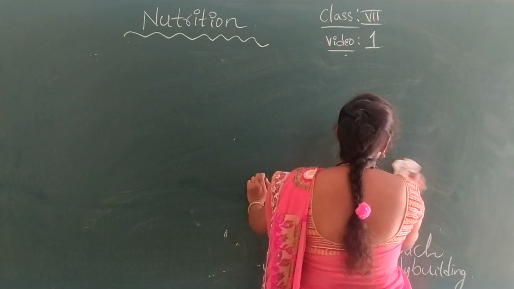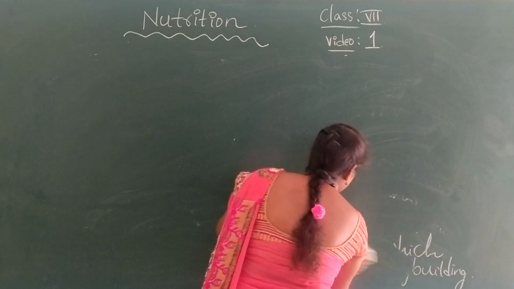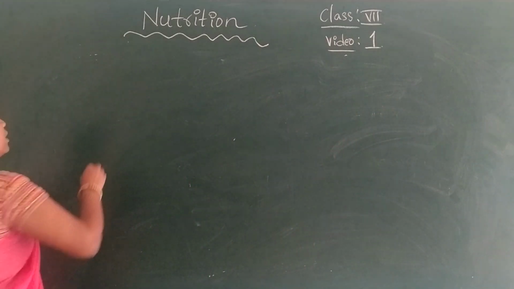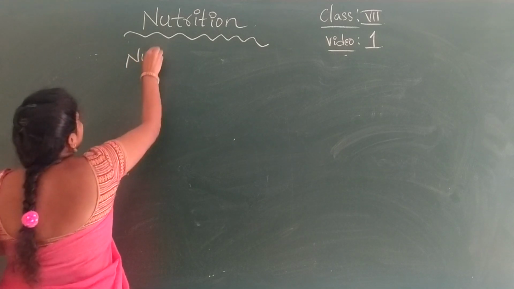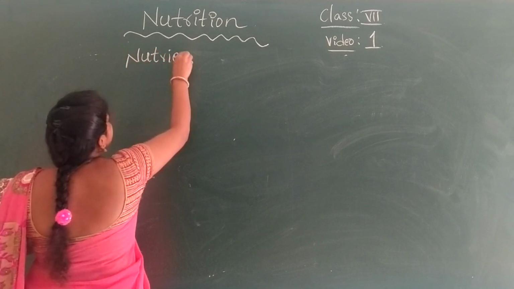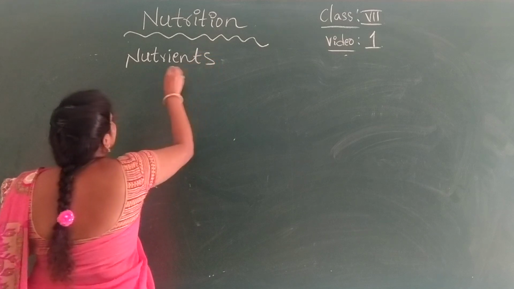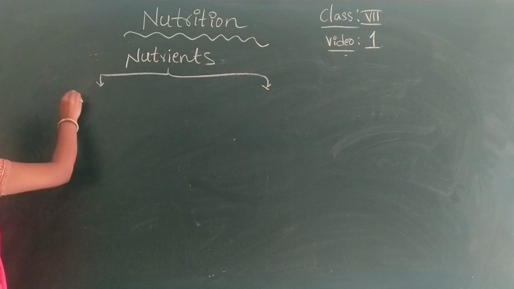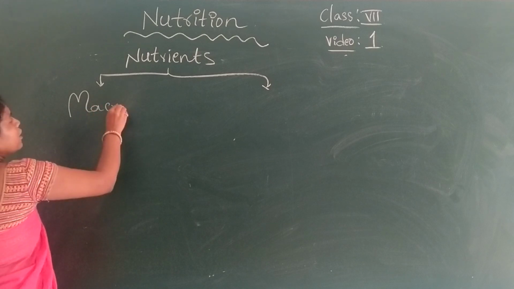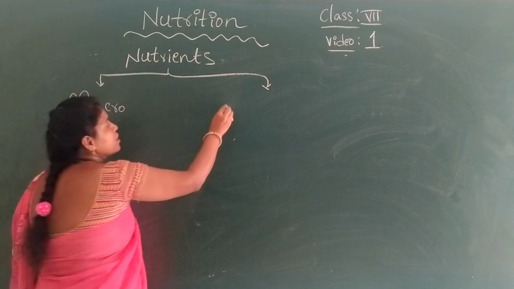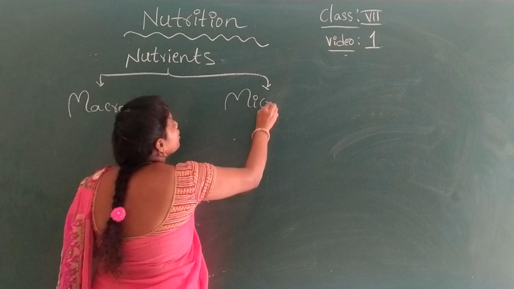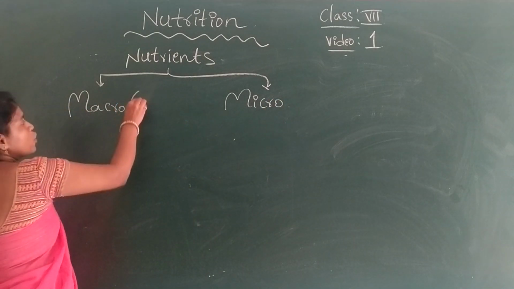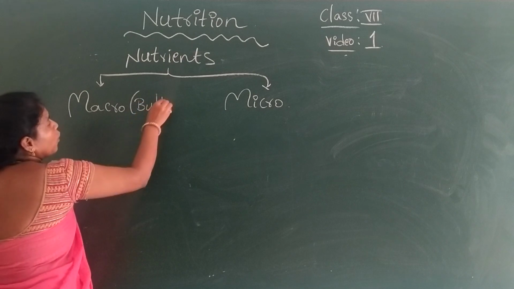There are two types of nutrients present here. How many types of nutrients? Two types. What are they? The first one, macronutrients. The second one, micronutrients. Macro means which we take in bulk amounts.